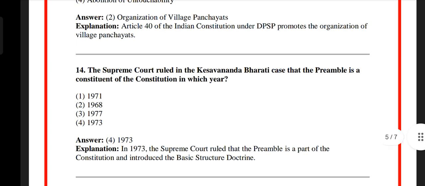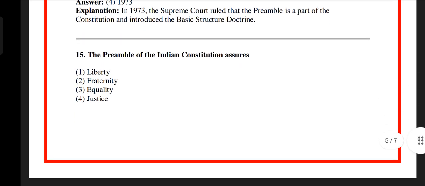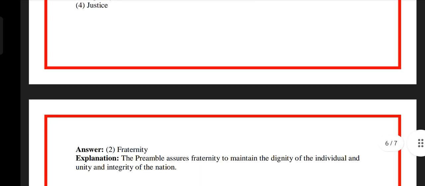Question number 15. The preamble of the Indian Constitution assures: Option 1, liberty. Option 2, fraternity. Option 3, equality. Option 4, justice. The answer is option 2, fraternity. The preamble assures fraternity to maintain the dignity of the individual and unity and integrity of the nation.